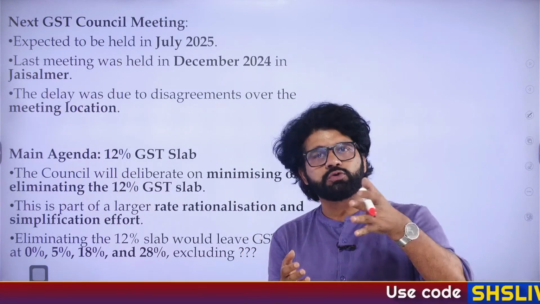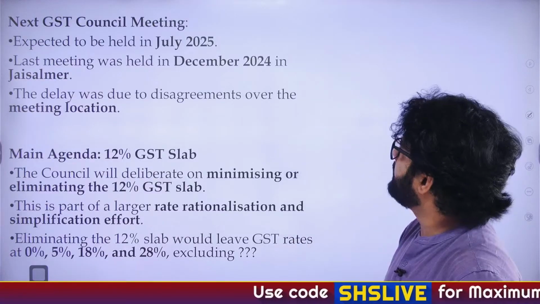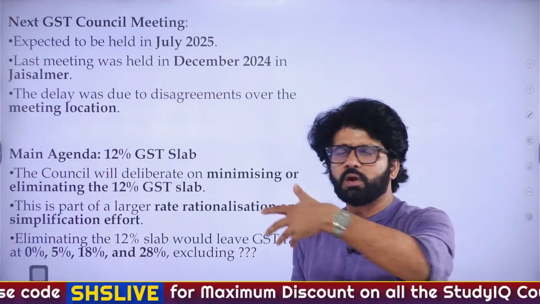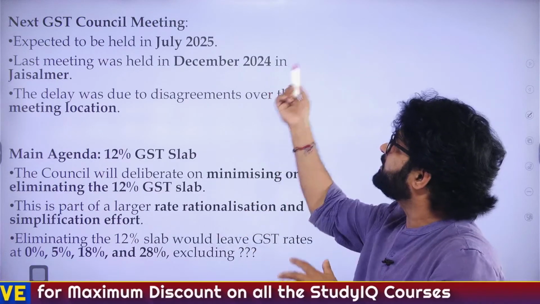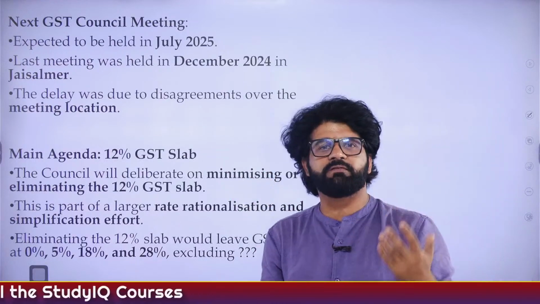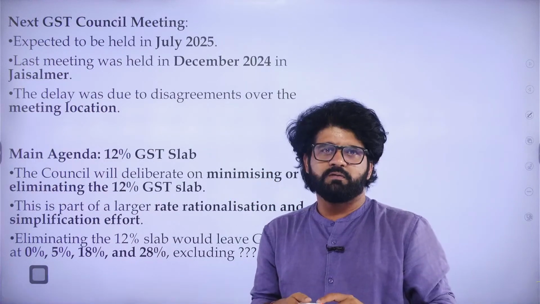The GST Council is supposed to meet every 3 months, quarterly, but they have not met since December 2024. So it's approximately 7 months. It will be 7 months in July. Delay due to disagreement over meeting location. Where they will meet, where should I meet you?